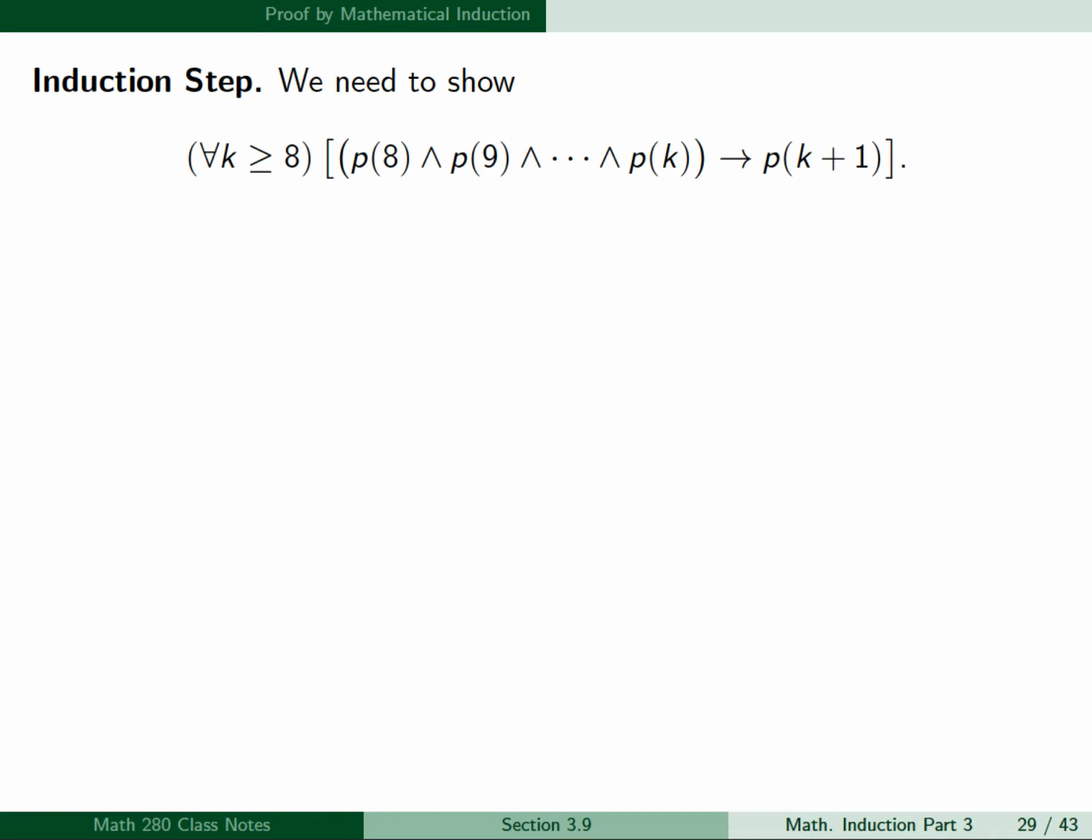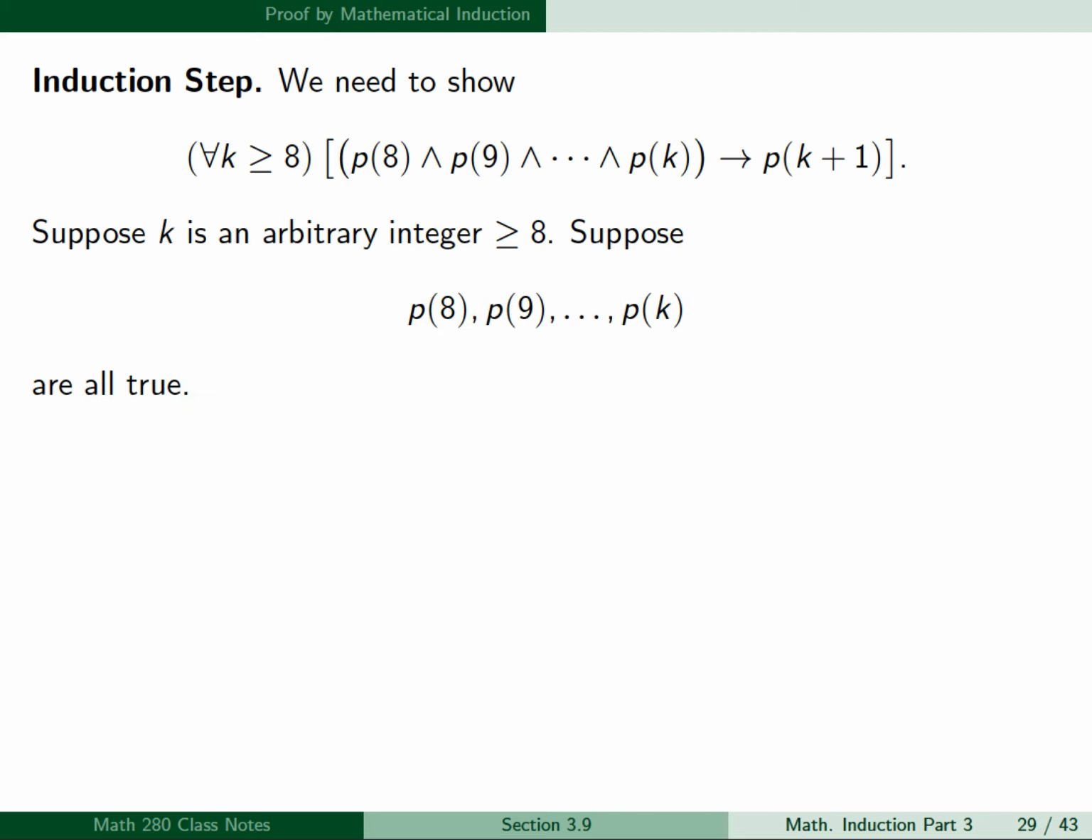Next, for our induction step, we need to show for all k greater than or equal to 8, P of 8 and P of 9 all the way up to P of k implies P of k plus 1. So since we're starting our induction at n sub 0 equal to 8, our hypothesis also starts with P of 8. So suppose k is an arbitrary integer greater than or equal to 8, and suppose our hypothesis P of 8, P of 9, all the way up to P of k are all true, and we need to show P of k plus 1, which will be there exists an a, there exists a b, such that k plus 1 equals 3a plus 5b.